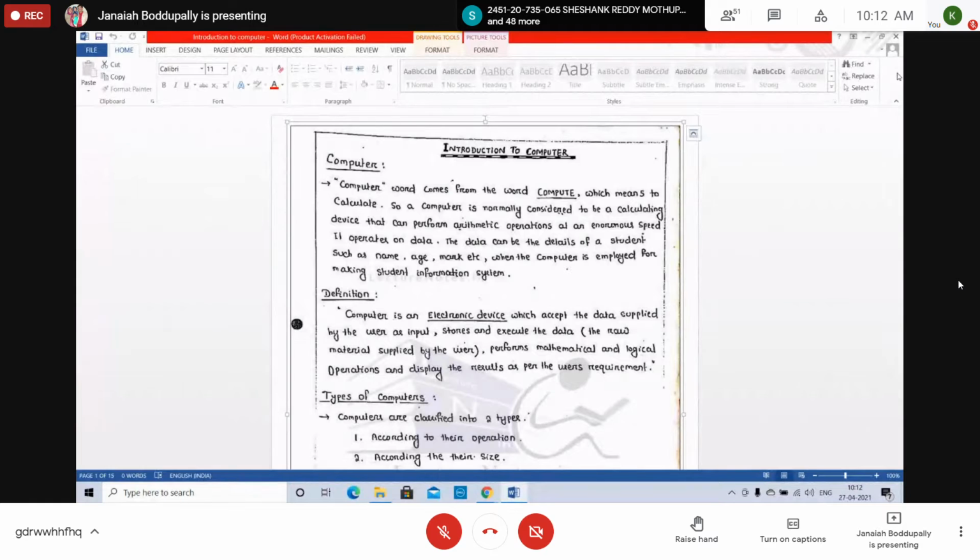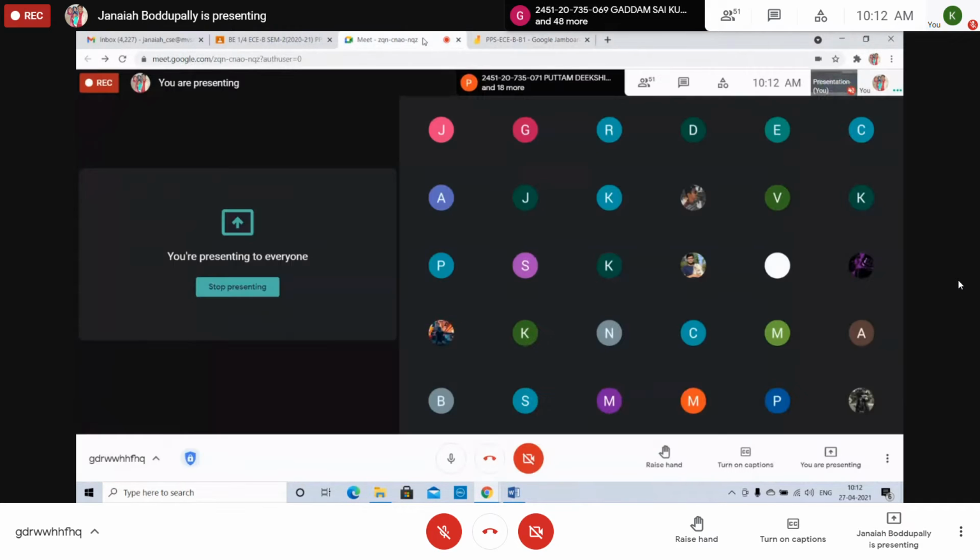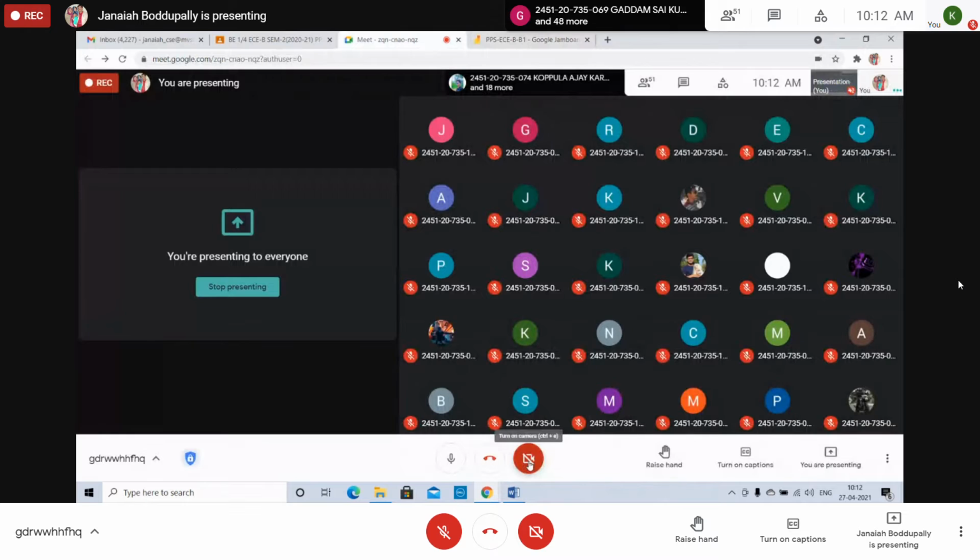So for the definition, if you want to write it, students, CR is there. Who are the CRs of this section? Class representatives, student representatives.